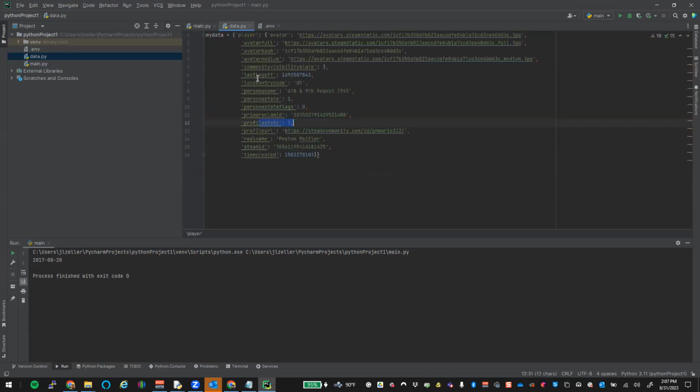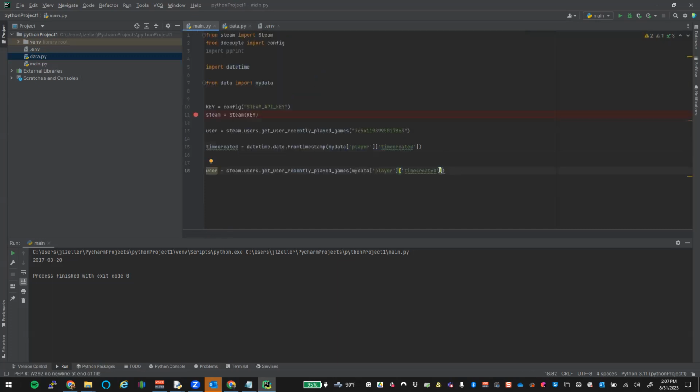And instead of time created, we want Steam ID. Okay. Cool. So that plugs that in. So now this will be our recently played. And then we can print that out and see what's going on.